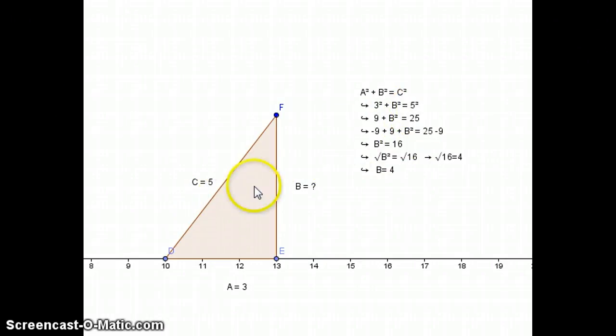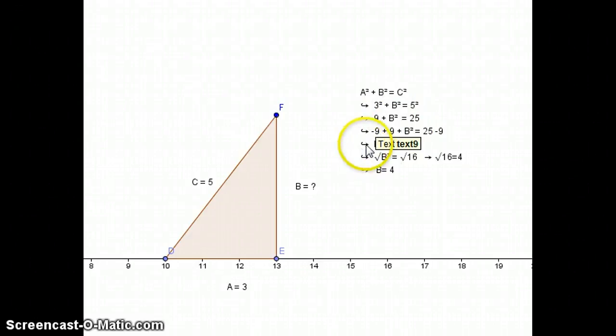C equals 5. So we have 5 squared there. Now, if we were to square those numbers, that would leave us with a more simplified equation saying 9 plus B squared equals 25. 3 squared is 9, 5 squared is 25.